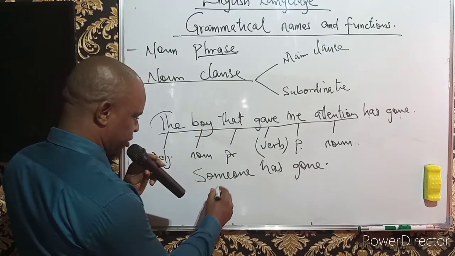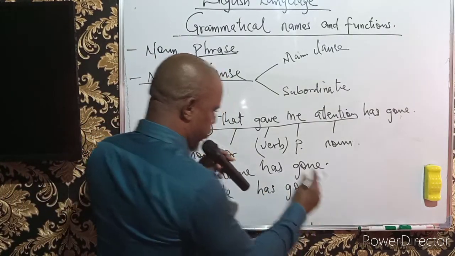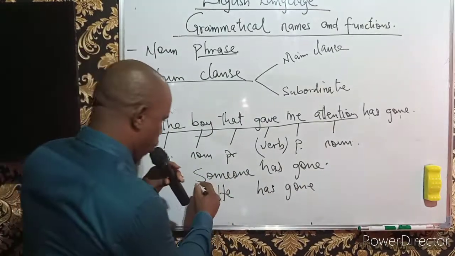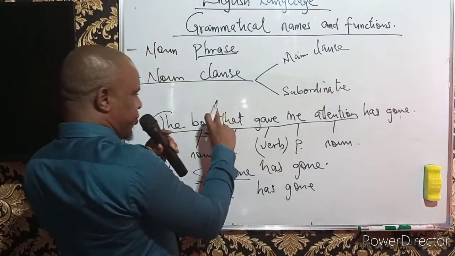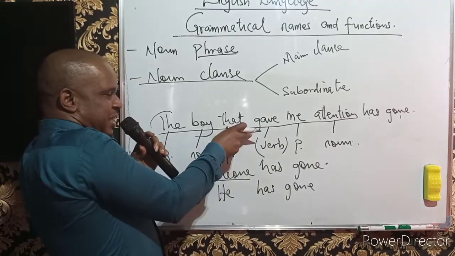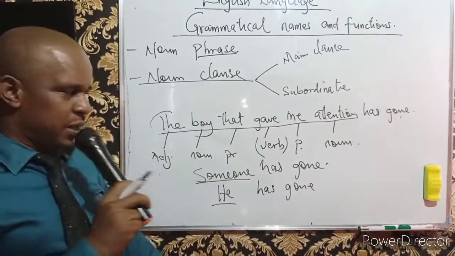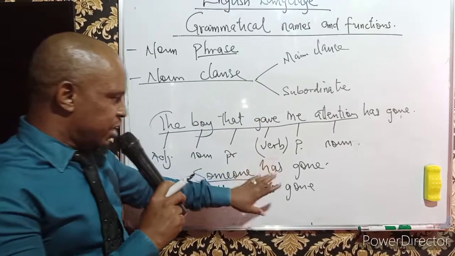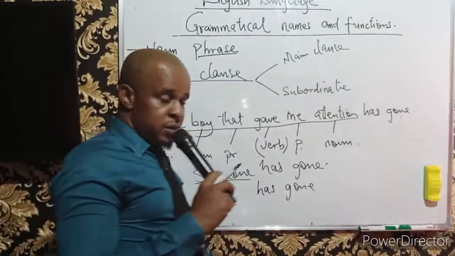Or better still, you can say he has gone. Now, for this possibility to be in place, that means someone replacing the entirety of this expression, it is possible because it is a pronoun replacing a name, and this is also a pronoun replacing a name. Because of that possibility, we now know that this is a noun clause. Like I said, it is a noun clause because of the presence of the verbs.